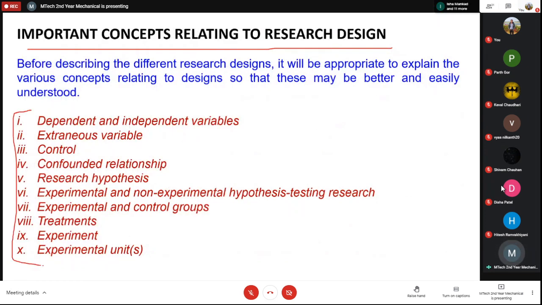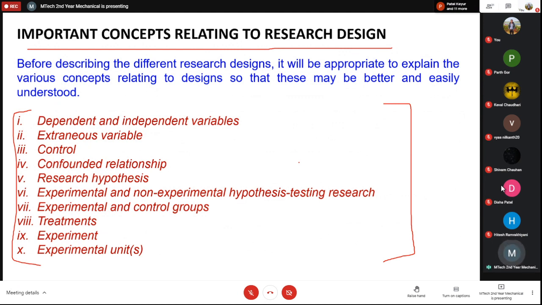So these terms are there: dependent and independent variables. Before describing the different research designs, it will be appropriate to explain the various concepts relating to design, so that these may be better and easily understood. Basically, there are a couple of ways of classifying the research design, depending on different types of studies.